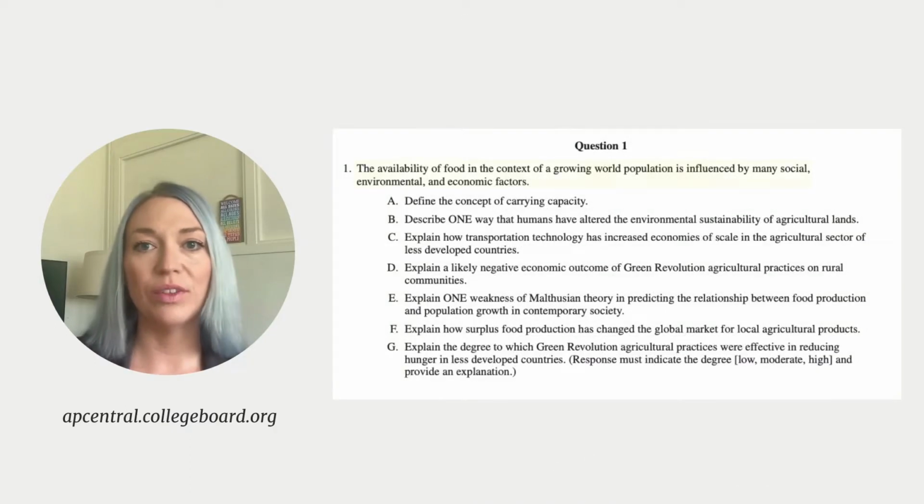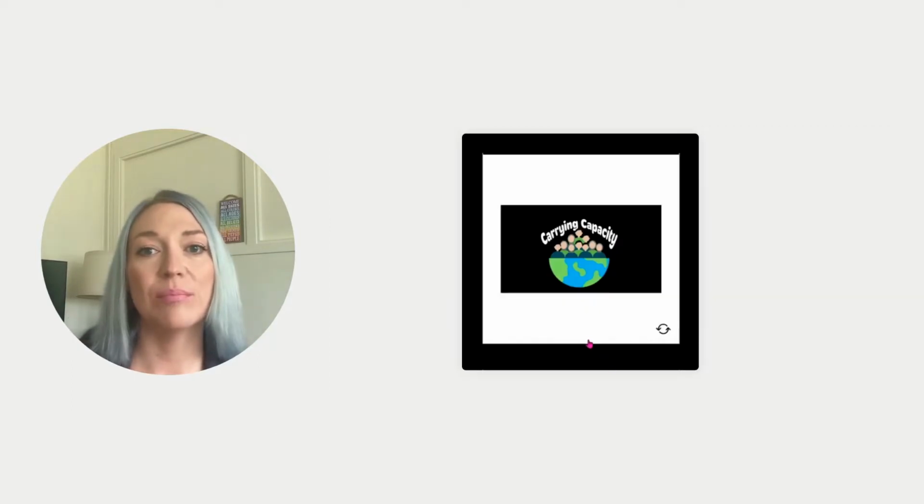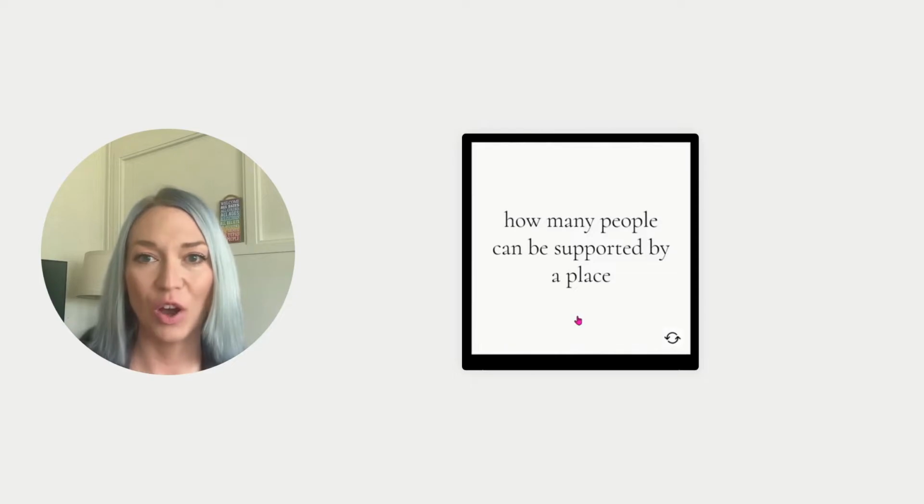Question 1. The availability of food in the context of a growing world population is influenced by many social, environmental, and economic factors. Let's start at the top and see how we can tackle this FRQ step by step. Bullet A asks us to define the concept of carrying capacity. Carrying capacity is the maximum number of individuals that an environment can support indefinitely, based on the availability of essential resources like food and water.